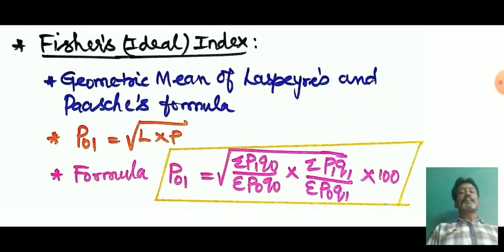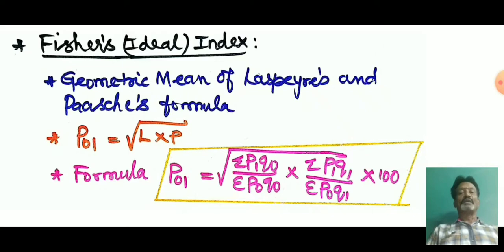So simply remember, for the Fisher formula, P01 is equal to the square root of L into P. The square root of the Laspeyres formula should be multiplied by the Paasche formula, into 100. That is Fisher's formula.